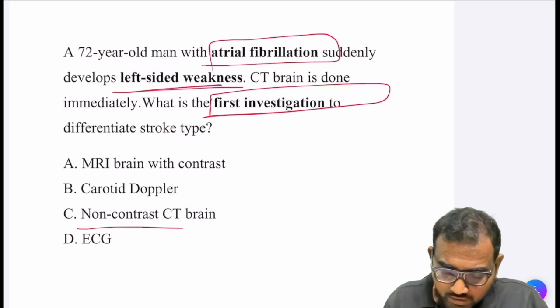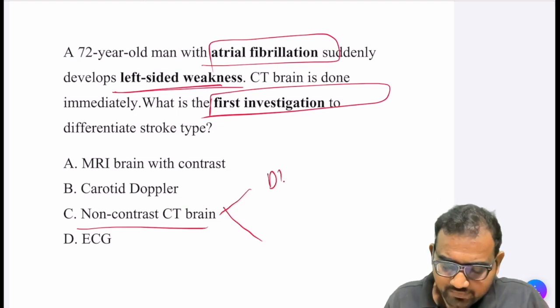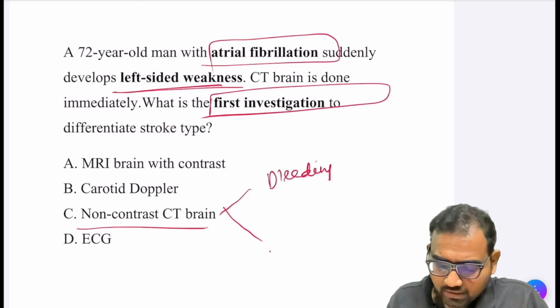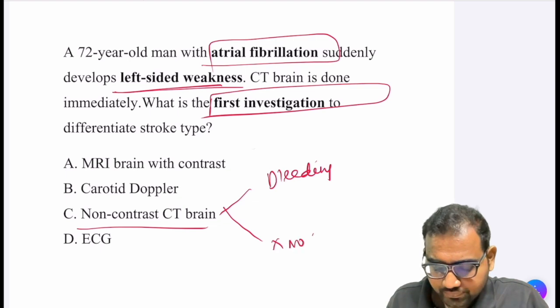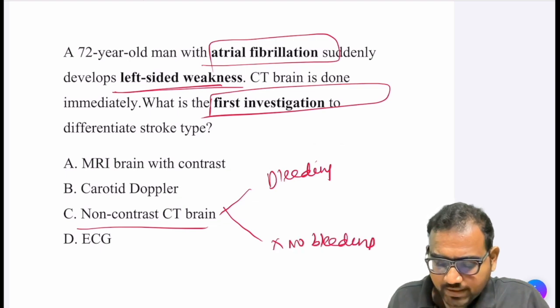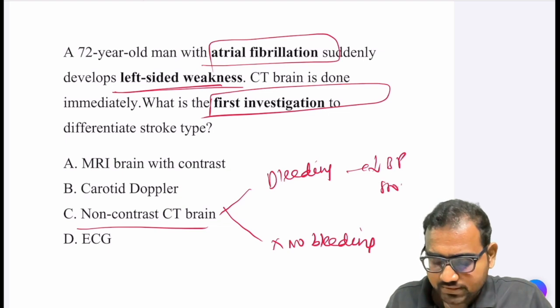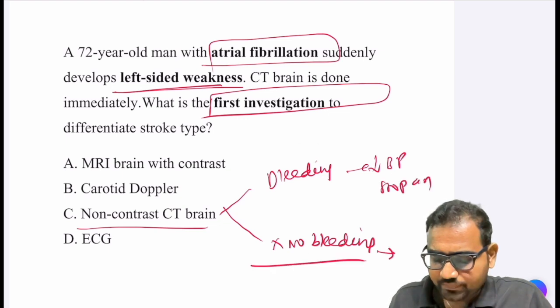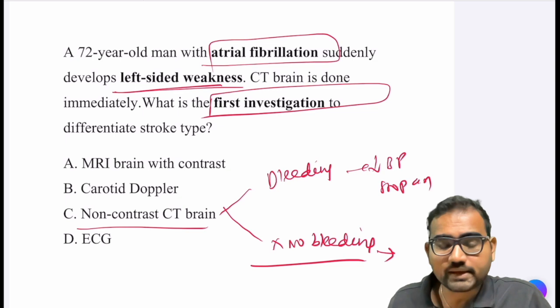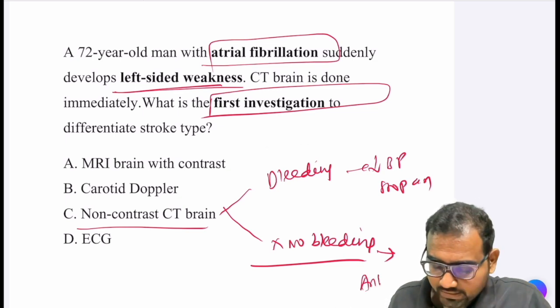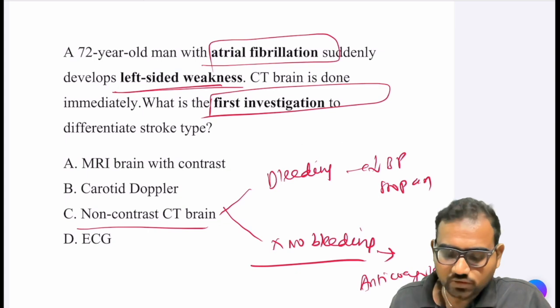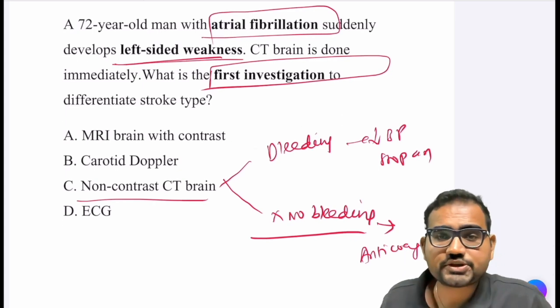So in the non-contrast CT brain, you should find whether the patient is having bleeding or there is no bleeding. Okay, if it is because of bleeding, then I will lower the BP and stop the anticoagulants. And if it is not because of bleeding, it means it is because of ischemia, then I will give anticoagulants. Okay, this is how you should treat the patient with stroke.